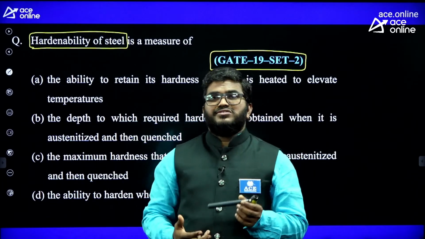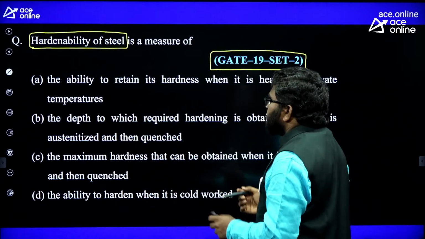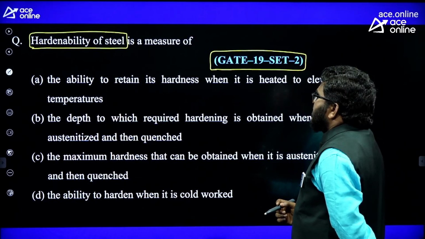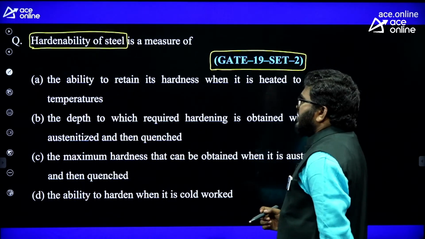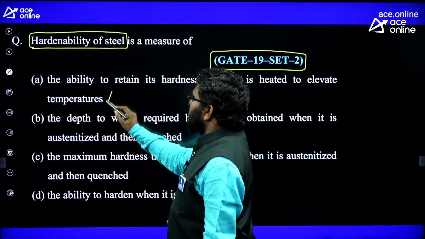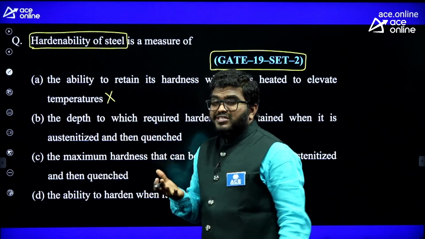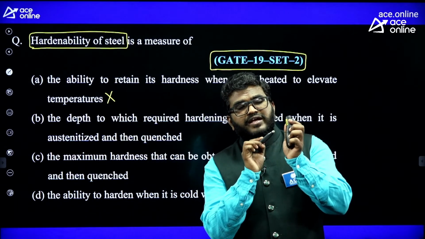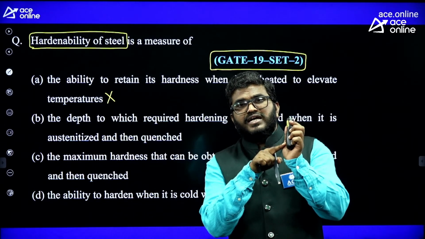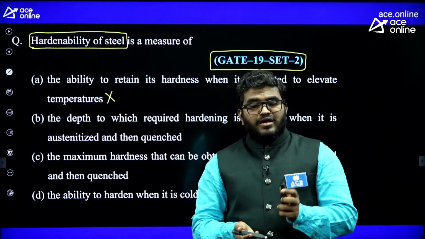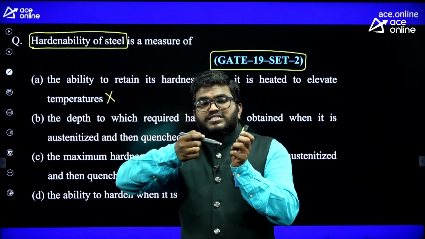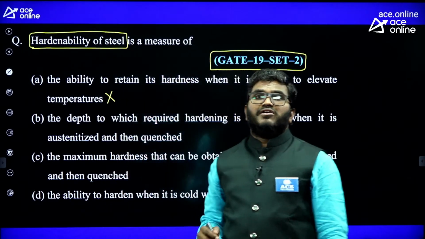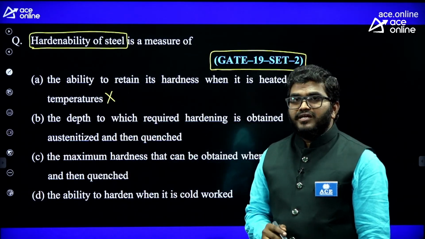good hardness. Now see here the different options. The ability to retain its hardness when heated to elevated temperature, no, not correct. I am talking about the depth. Hardness and hardenability, the difference: if I create a scratch and it scratches easily, low hardness. If it won't scratch, from the surface up to how much depth that holds is the hardenability.